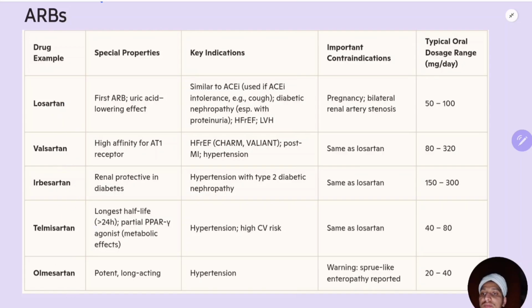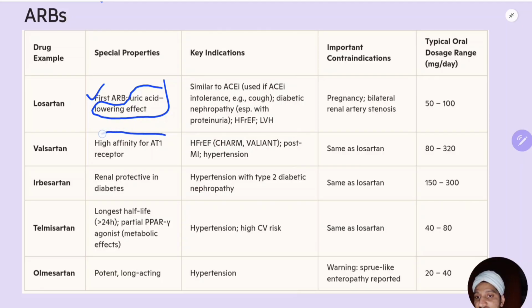So let us see the special properties. Losartan is the first angiotensin receptor blocker which was discovered. Its special property is that it has a uric acid lowering effect, so you can prescribe it in patients with hyperuricemia or gout. For a gout patient, losartan is good. And one important thing: you shouldn't use thiazide diuretics in patients with gout. That is a contraindication. Patients with hyperuricemia or gout shouldn't be prescribed thiazide diuretics. That's an important point which is often missed.